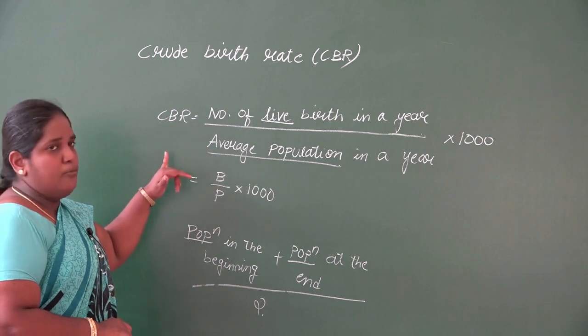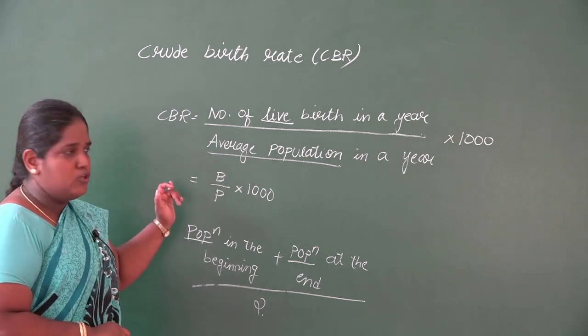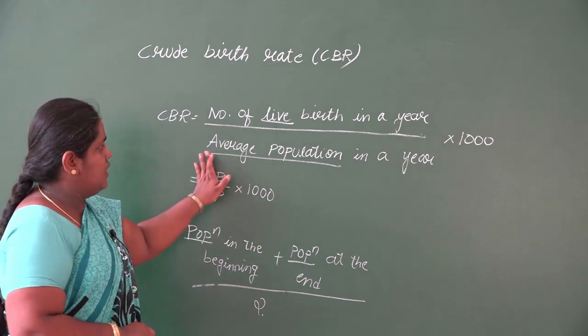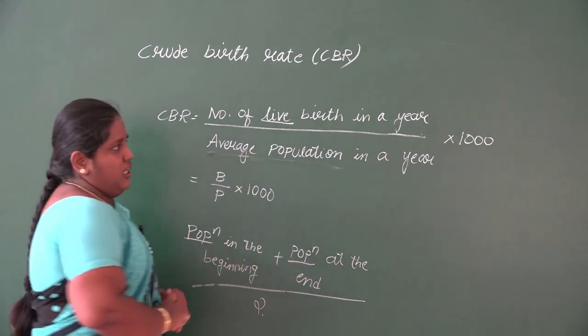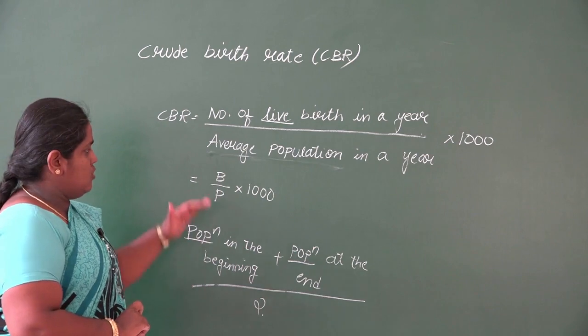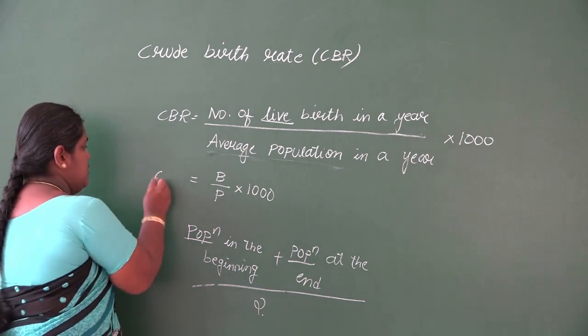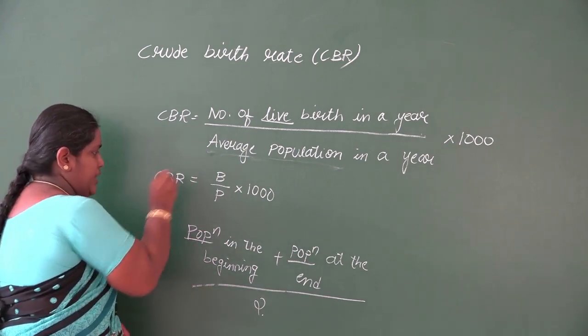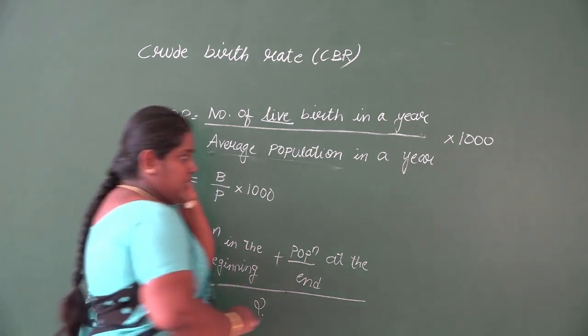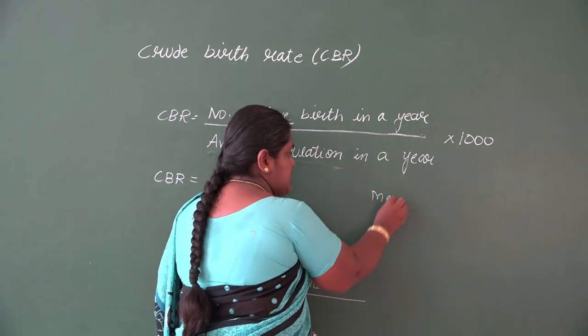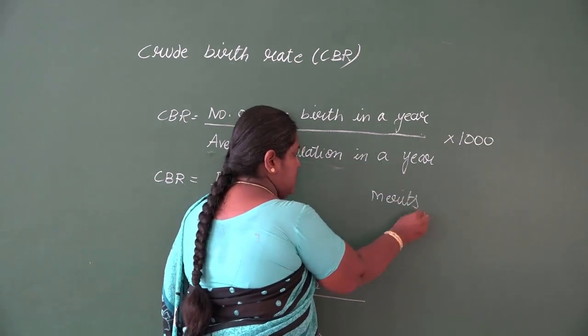So this is the formula for calculating the crude birth rate: number of live births in a year divided by average population in a year, into 1000. Symbolically, we write it as CBR equals B divided by P into 1000. There are a few advantages and disadvantages of this method.